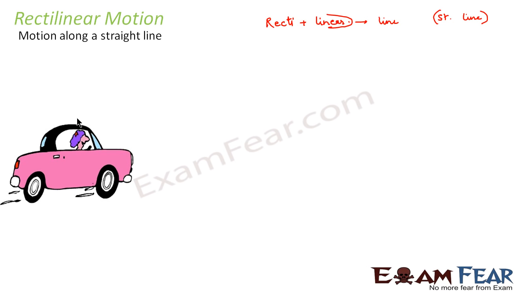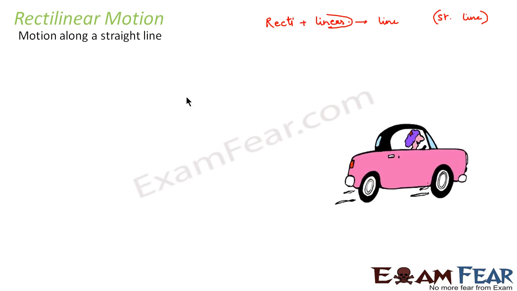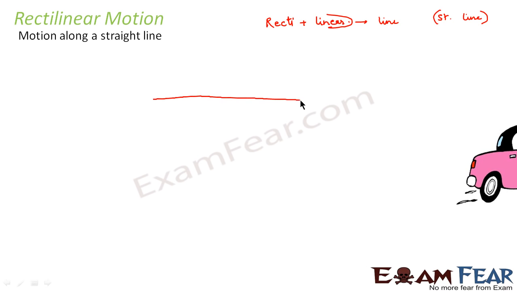Let us suppose we take this car. The movement of the car is along a straight line like this. So this is rectilinear motion. Now any straight line motion is rectilinear motion. Just that it should be a straight line. Anywhere like this, whatever. So they all come under rectilinear motion.